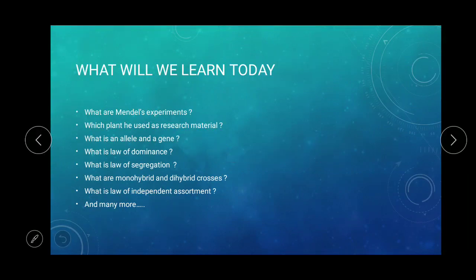Now here we go. So first of all, what will we learn today? We will see what Mendel's experiments are and the plant used as research material by Mendel. What is an allele? What is a gene? What is the law of dominance? What is the law of segregation? What are monohybrid and dihybrid crosses? Law of independent assortment, and many more. We are going to discuss in this topic.